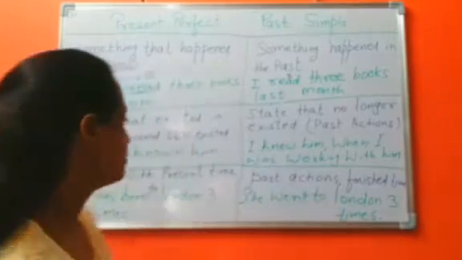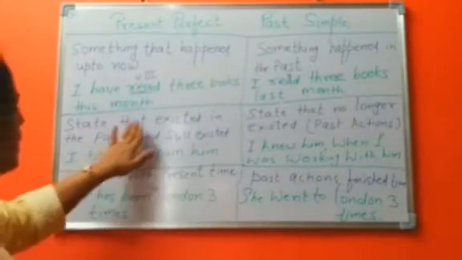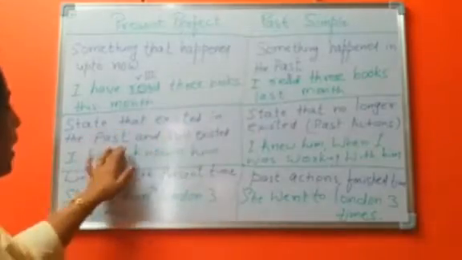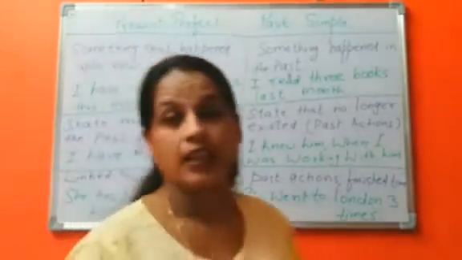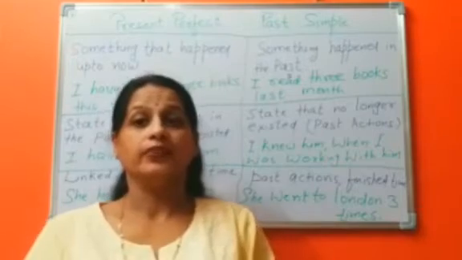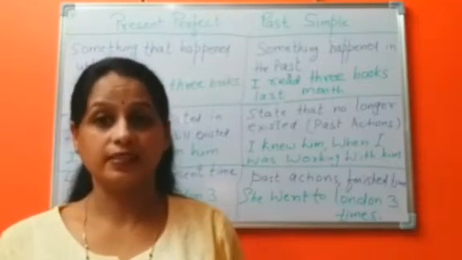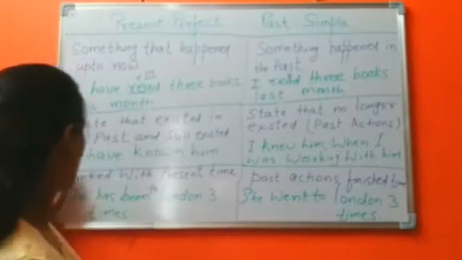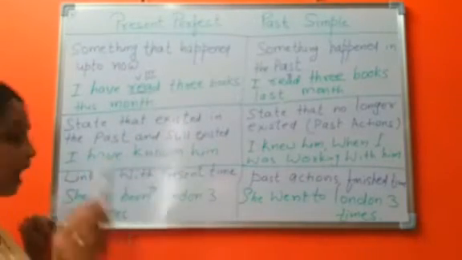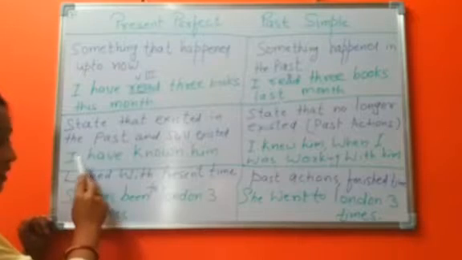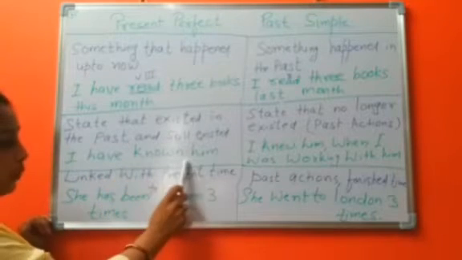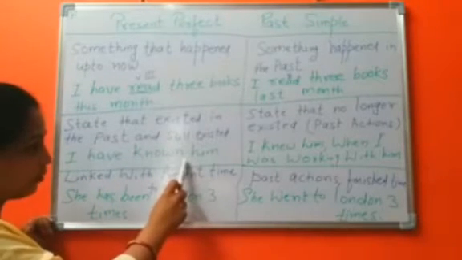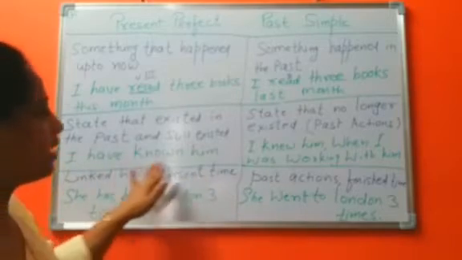Let's see the other example. A state that existed in the past and still exists. Any state which was in the past and still exists. Example, I have known him. I is the subject, have is the auxiliary verb. Known is the verb in the third form. Know him. I have known him.